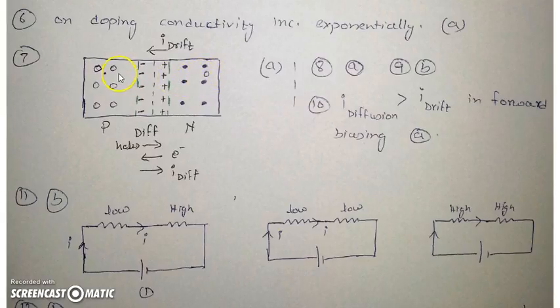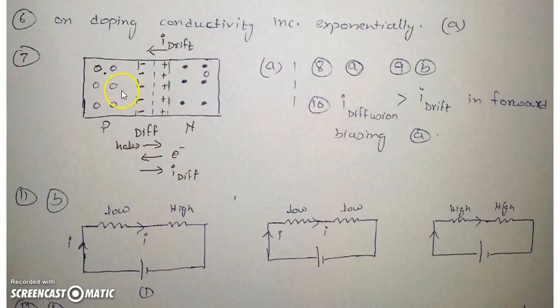These were electrically neutral before, but because of diffusion, the holes will transfer to this side and electrons will transfer to that side, and near the junction there will be a positive and negative charged volume. This side will be charged negatively and this side will be charged positively because of the holes coming from this side and electrons going to the other side.